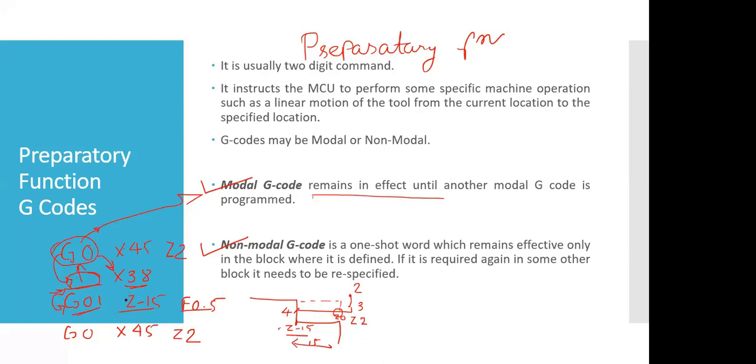So G01 cancels the effect of the G0 code. So G0, G01, G02, G03, all the codes are modal codes. Are you getting the meaning of modal code?